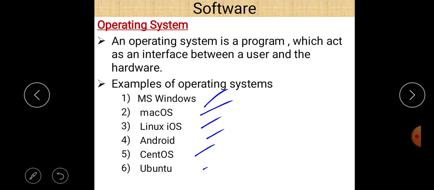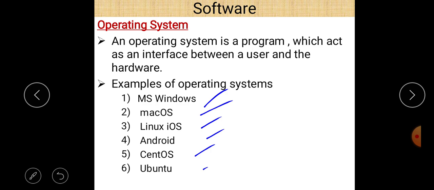Without the operating system, a person cannot deal with the hardware part of the computer system, because the operating system works as an interface between the user and the hardware. That is the main definition and the main task of the operating system. In simple words, operating system is nothing but the interface between the user and the hardware, and of course it is a type of system software, or a collection of programs.